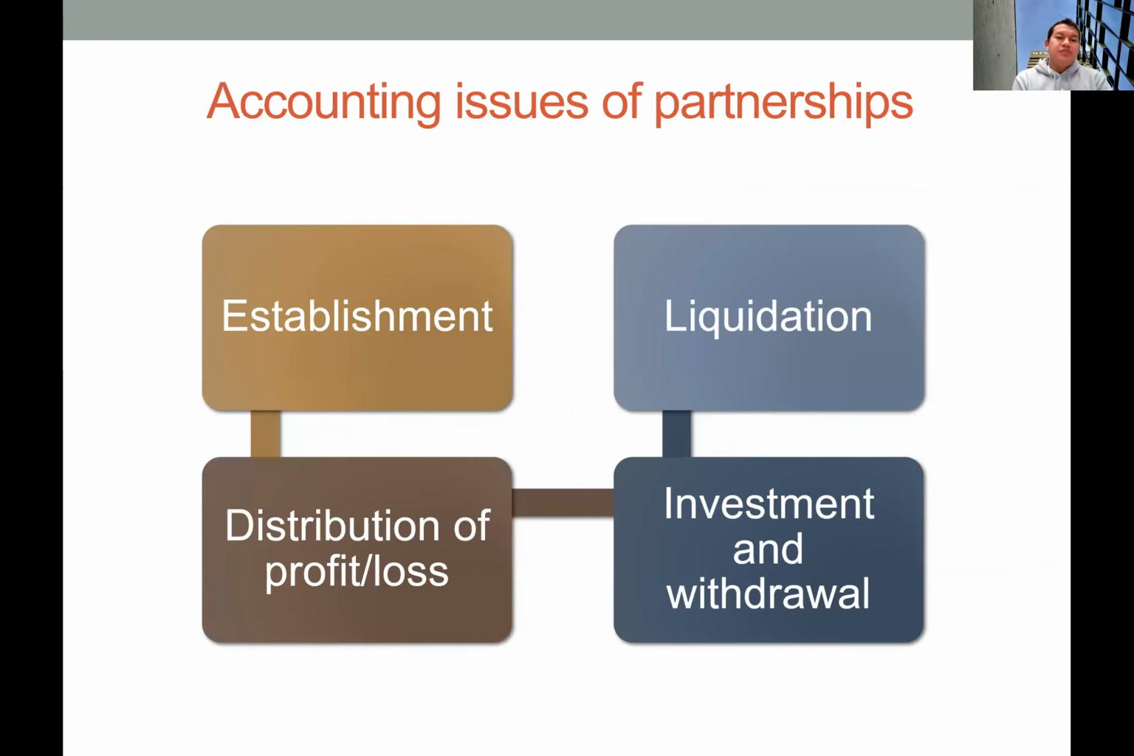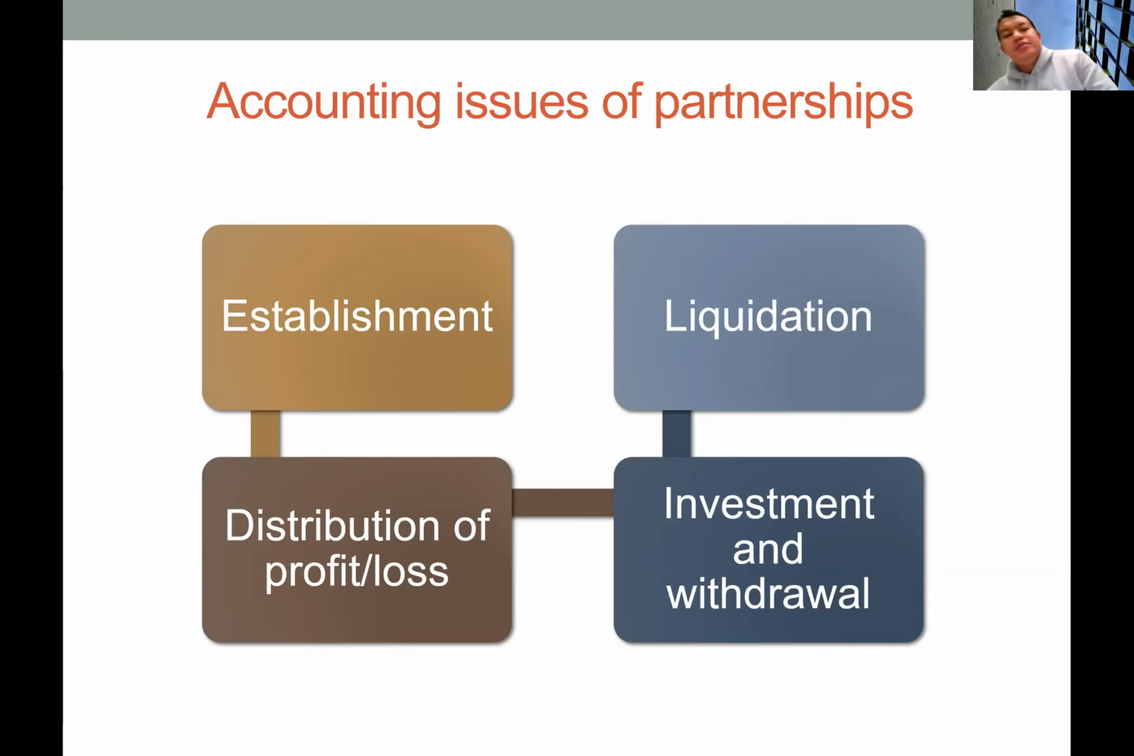In the partnership, we also have 4 stages. The first one is the establishment, and then we have the distribution of profit if the partnership starts making a profit or loss. And then we have investment from a new partner who wants to join the partnership, and withdrawal by the existing partners if they want to withdraw from the partnership. And lastly, we have liquidation.